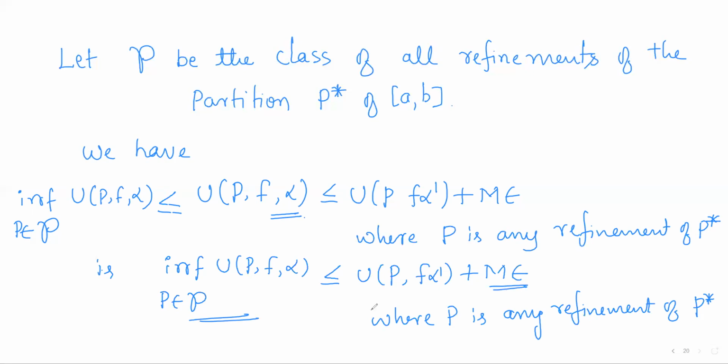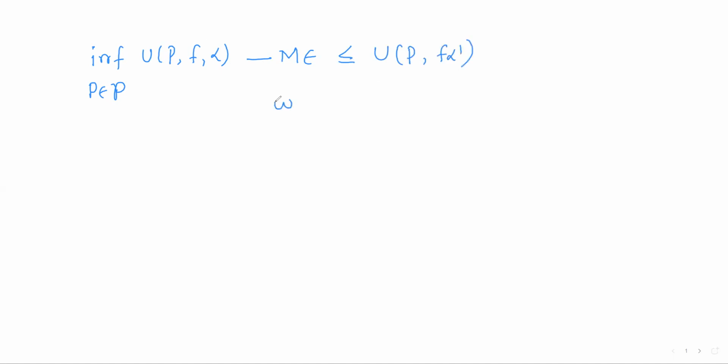Now this is also a fixed number, so take it to the left side. So what we have now: the infimum of all U(P, f, alpha) as P varies over the refinements of P star, minus M epsilon, is less than or equal to U(P, f, alpha dash), where P is any refinement of P star, right?